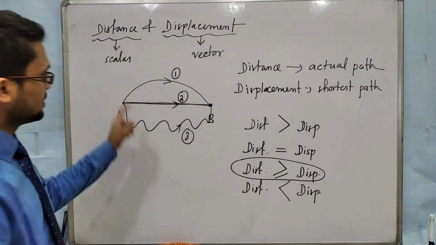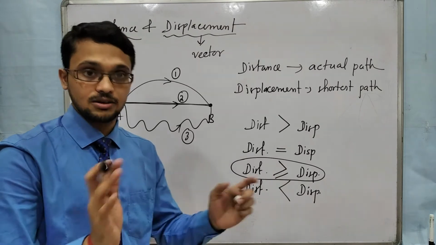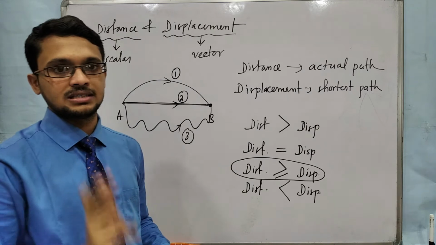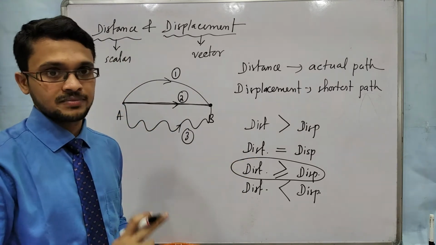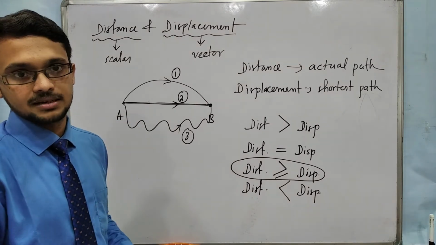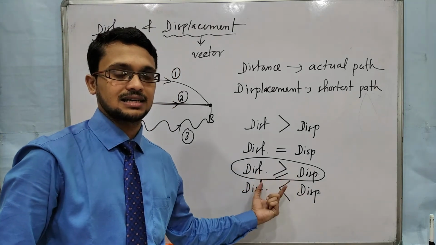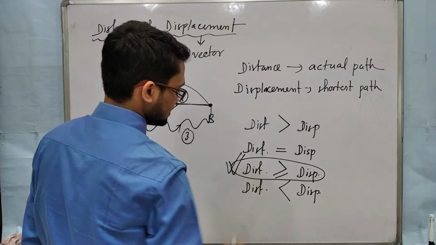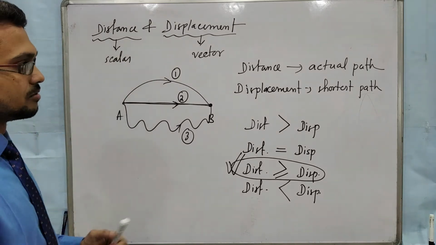Okay, distance may be greater than the displacement or may be equal to the displacement. When will it be equal? When the object moves along the straight path from initial to the final position. Then distance and displacement will be equal. Otherwise, distance is always greater than the displacement. So the relation between distance and displacement is distance is greater than or equal to displacement. Clear? Okay. Now I am giving a few numericals.